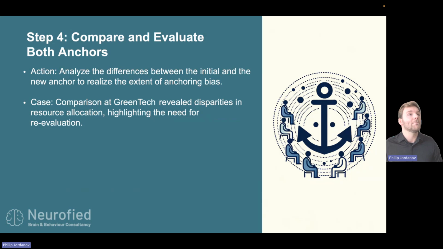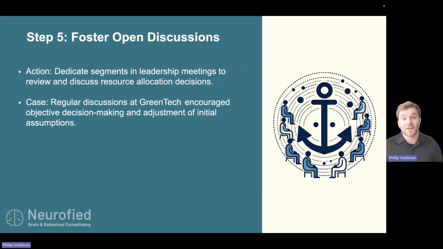And you would want to make that very explicit. Make it explicit that there's a big disparity in resource allocation between what they thought would be a good amount of resources and what the fact-based data shows to be a good amount of resources. This puts their attention to the extent that anchoring bias can influence your decision making. And of course, it rouses a lot of interesting discussions.